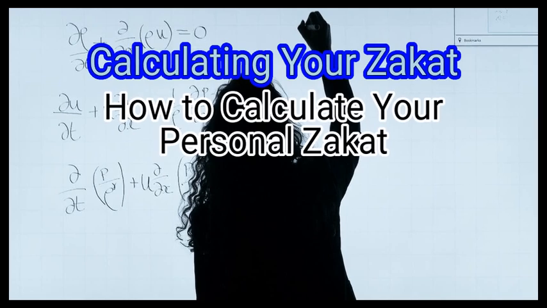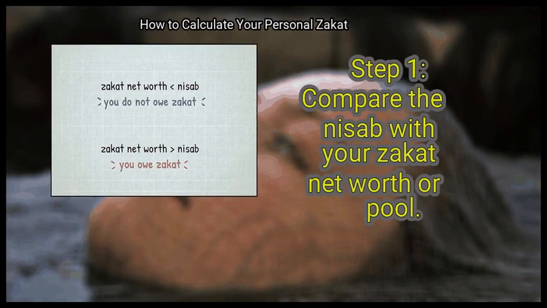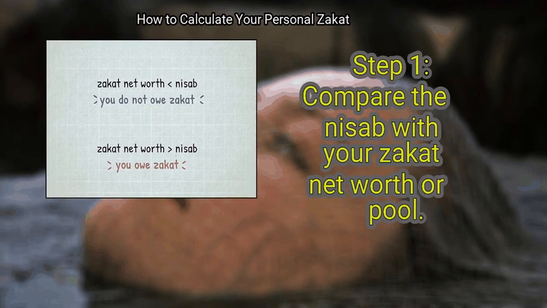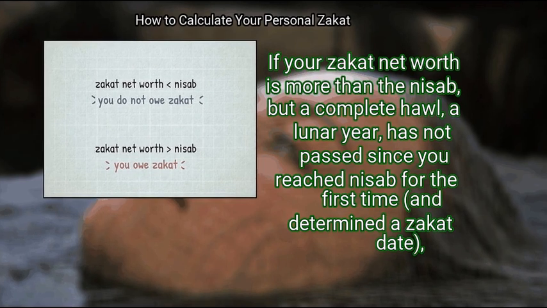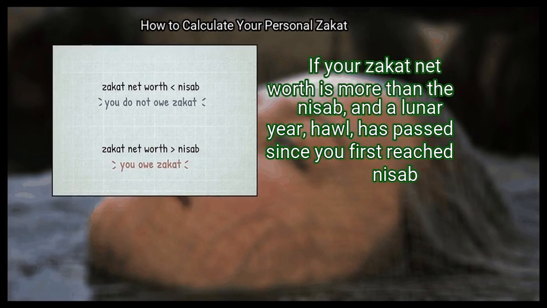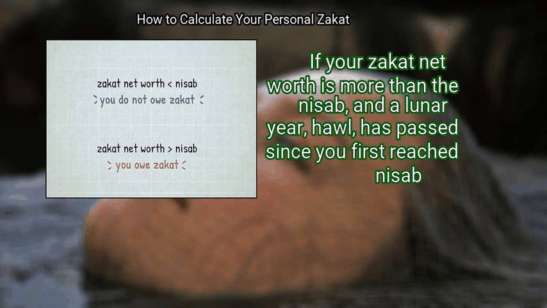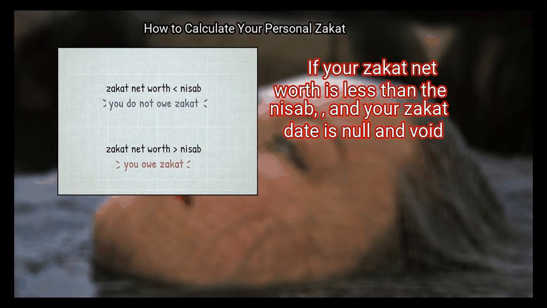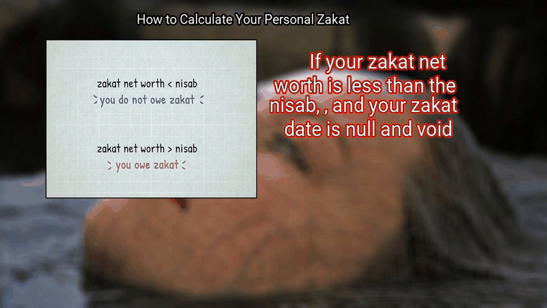Method 3. Calculating your zakat. First, compare the nisab with your zakat net worth or pool. If your zakat net worth is more than the nisab, but a complete lunar year has not passed since you reached nisab for the first time and determined a zakat date. If your zakat net worth is more than the nisab, and a lunar year has passed since you first reached nisab. If your zakat net worth is less than the nisab, your zakat date is null and void.